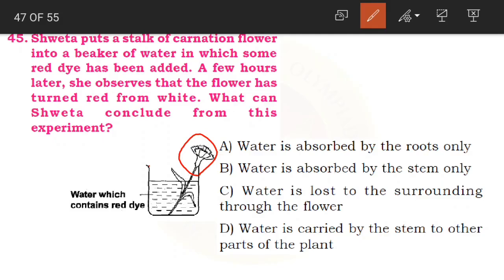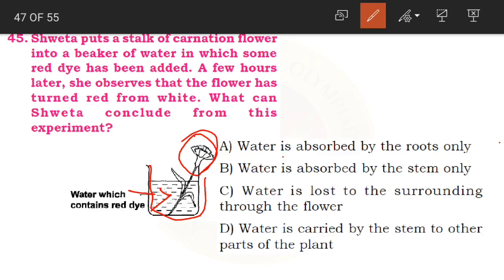She took a beaker and she added water and also added red dye, that is red color. And then after some hours, what happened? This white color flower turned into red color. And what can Shweta conclude from this experiment?